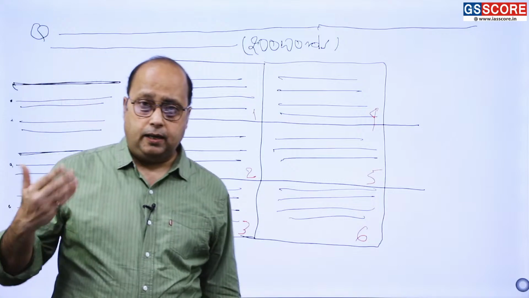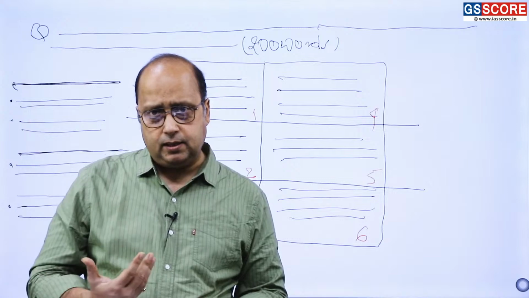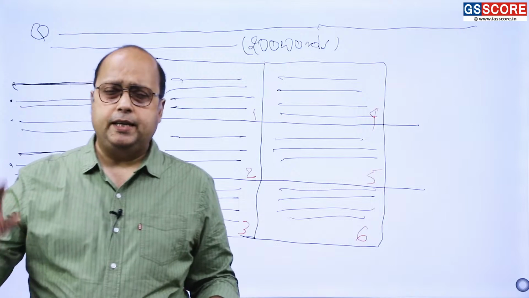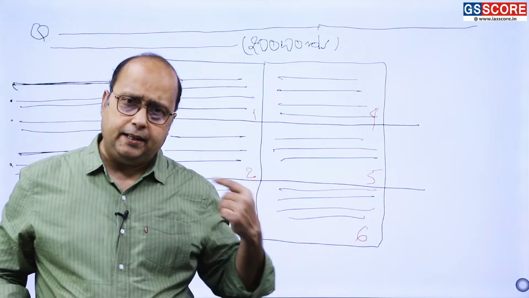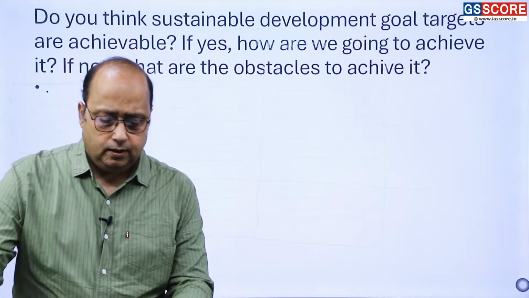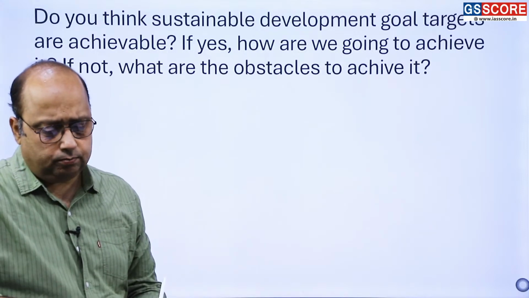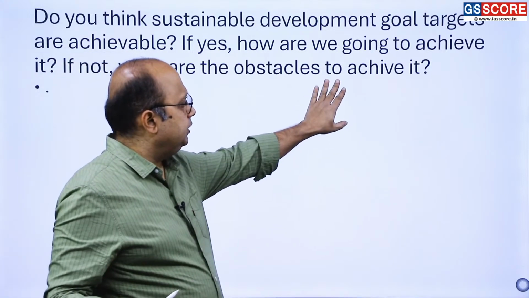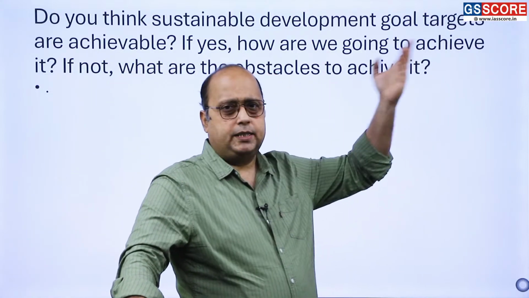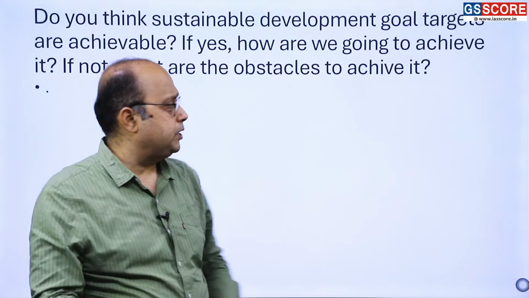Above all, the speed also comes, because if things are ready with us, we can write with ultimate speed. Otherwise, if things are not organized, we are thinking and writing, and it obstructs and retards our speed. So let us take up this question. I'll consider that this is a question of around 250 words, and then we'll see, if this question were 100, 200 or 300 words, how the picture would have been different.